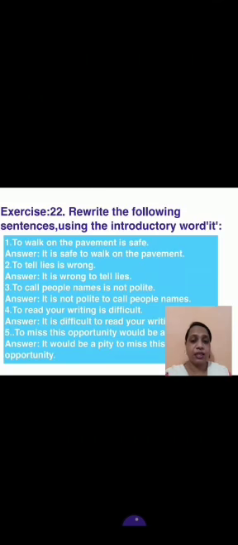Okay. Next, here we are doing the exercise using the introductory word it. See it carefully. Number 1. To walk on the pavement is safe. So the answer will be: it is safe to walk on the pavement. Okay. This exercise you have to write in the notebook. It is from your grammar book, exercise number 22. In this exercise you have to rewrite the sentences using it. So after it what should come?